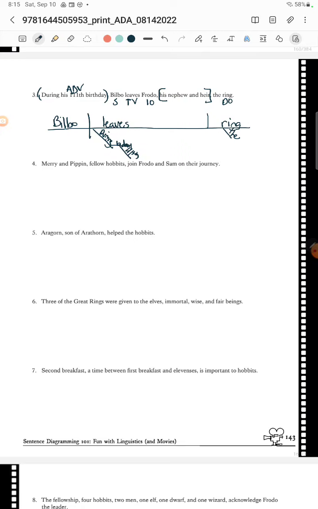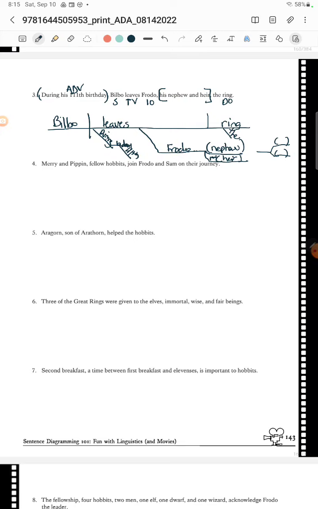Okay. And then he leaves the ring to Frodo. So that's my indirect object. And then Frodo is being renamed here as his nephew. And heir. And then you do a little and in here. If you look at the still image, your spacing's a lot more. It's more like Frodo, nephew, and heir. You should have more of one of these, but I just drew it very poorly.